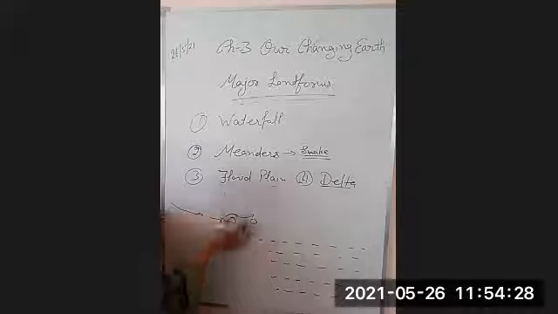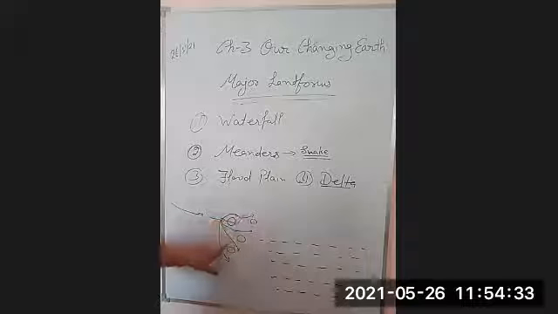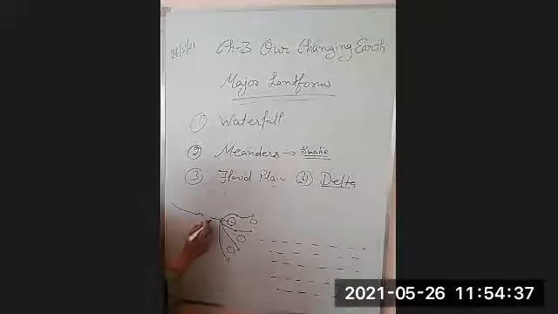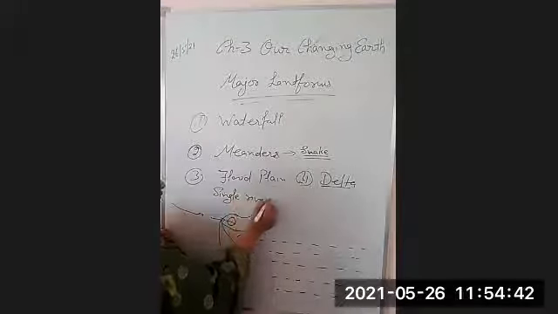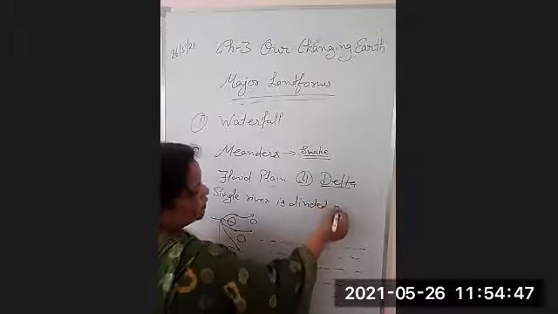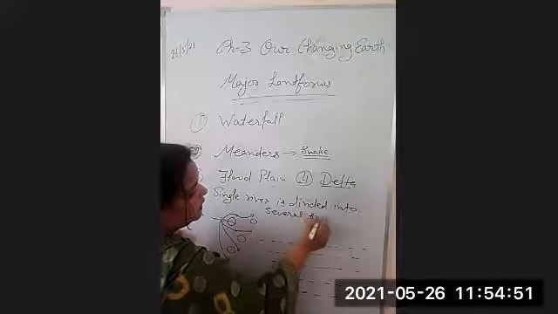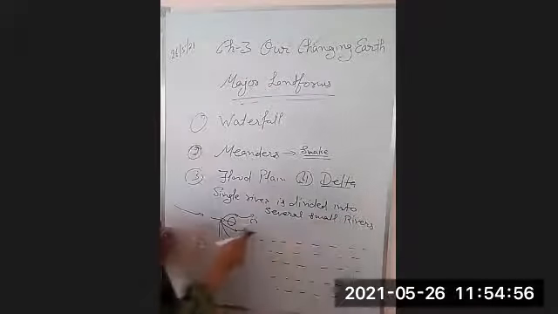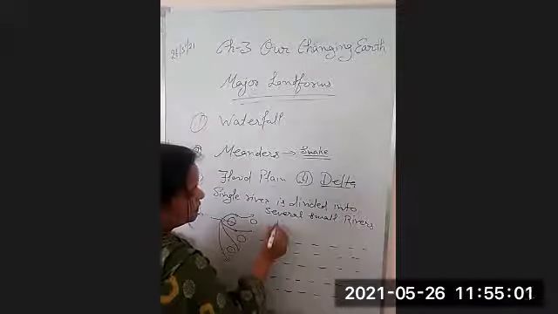Now, what you have seen is that a single river is divided into several small rivers, right? So a single river is divided into several small rivers, and when this occurs, these are known as distributaries.